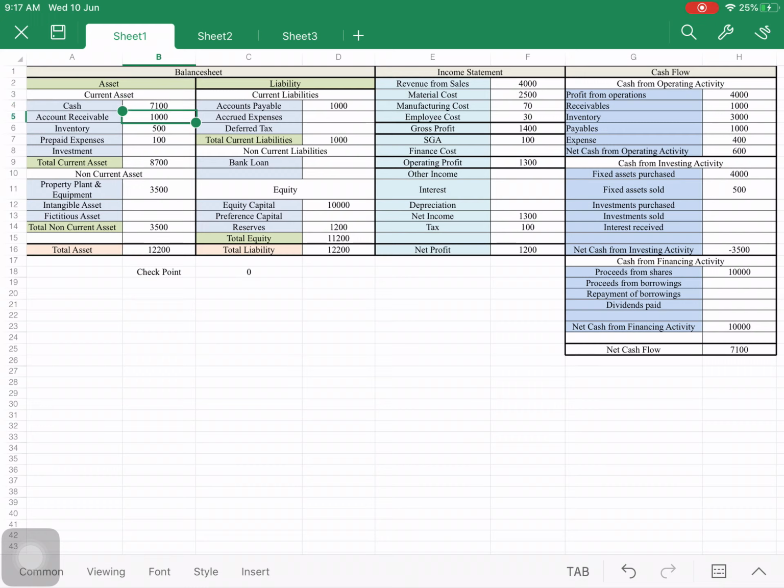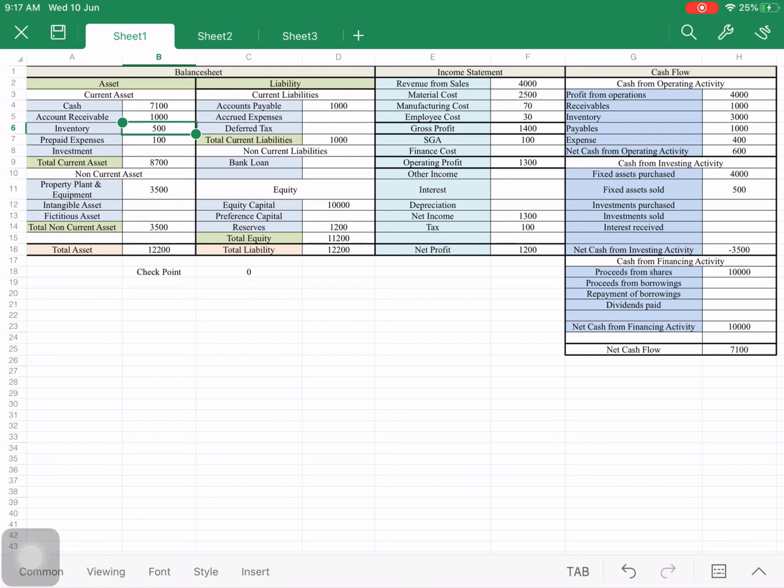Account receivables, that means I had sold a product of 4,000, but at that time what I got in cash is 3,000 and the remaining 1,000 was on credit. So this is showing here. And this is inventory, that is the raw material I procured at the starting, 3,000, but I made finished goods of 2,500 in inventories and 500 is remaining.